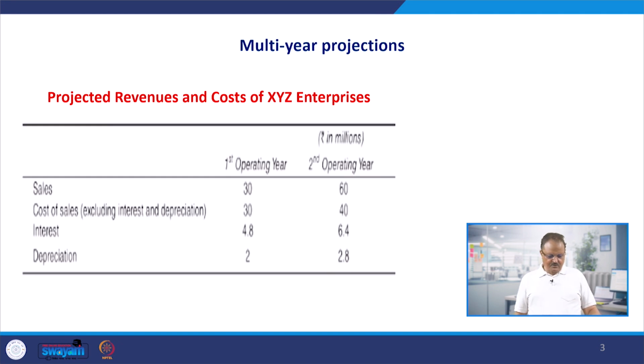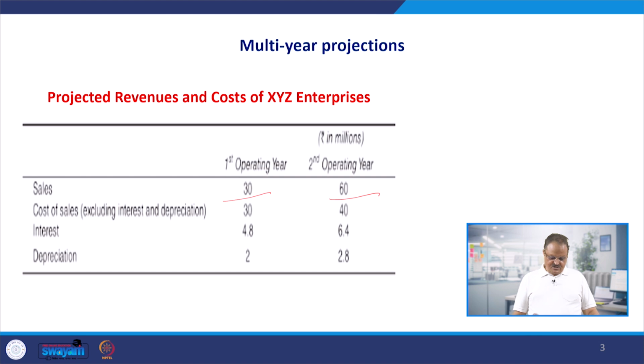Now we talk about the multi-year projections. There are some other input estimates also available with us. First is the sales information over the first and second year. How much sales are we going to make? That is 30 million rupees worth of sales in the first operating year, and 60 million of sales in the second operating year.